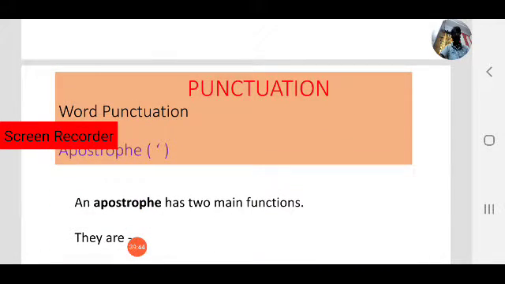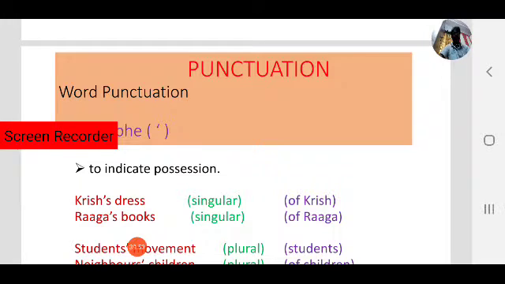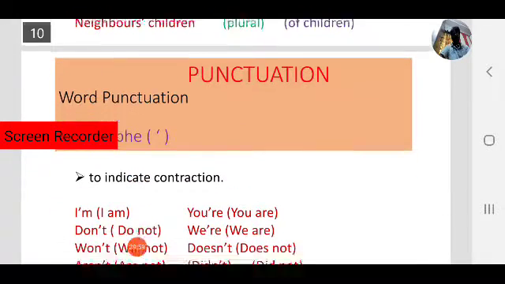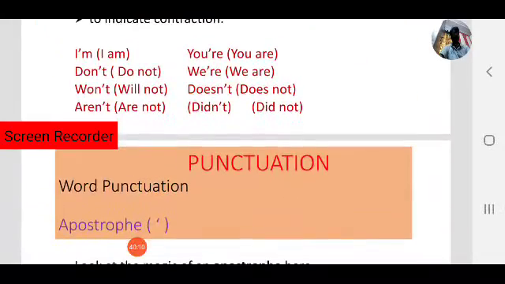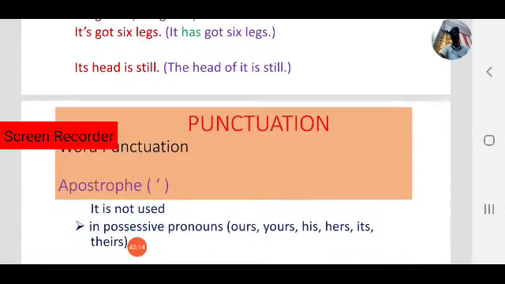First one is apostrophe, which has two main functions. First, to indicate possession. Second, to indicate contraction. In these two cases we use apostrophe. Next, in some cases we need not use an apostrophe. For example,